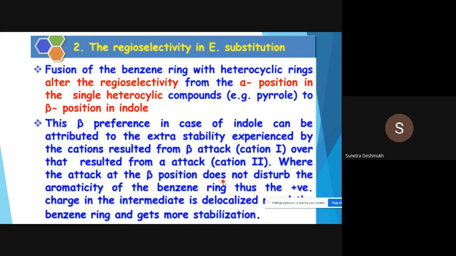The attack at the beta position does not disturb the aromaticity of the benzene ring. Thus, the positive charge of the intermediate is delocalized around the benzene ring and gets more stabilized. We will now see how the electrophilic attack takes place and how the beta position is more susceptible to the electrophilic attack in the case of indole.